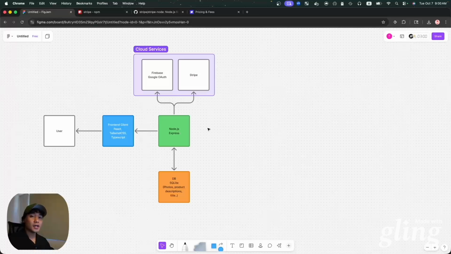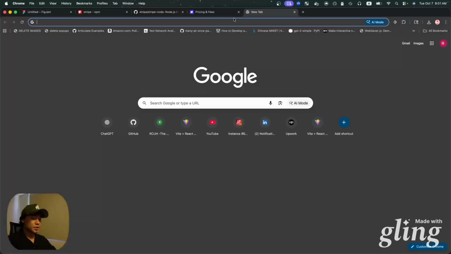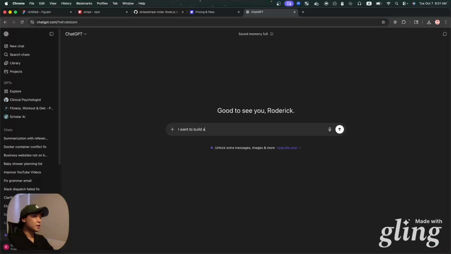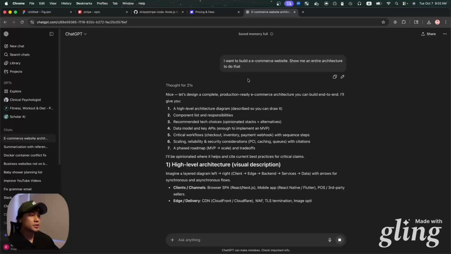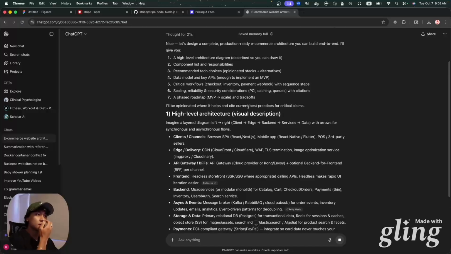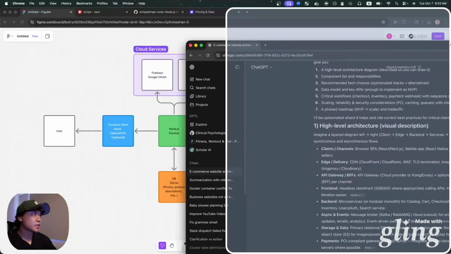So now that we have some sort of idea of how we're going to set up the architecture of what we want to build, I would go to ChatGPT and say, I want to build an e-commerce website, and show me an entire architecture. Let it do its thinking. Let's see, high-level architecture. We have a visual description. Imagine a diagram layered from left to right. You have your client, edge, backend, services, your data, with arrows. So let's look at this side by side with what I have.